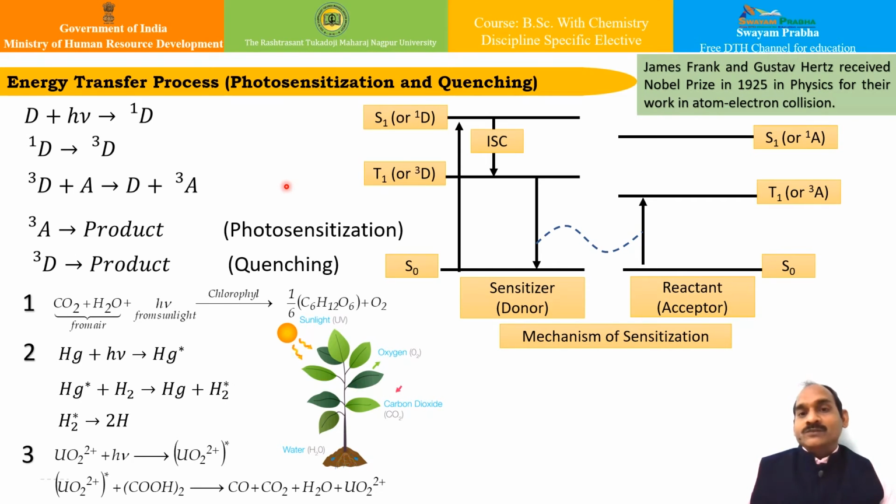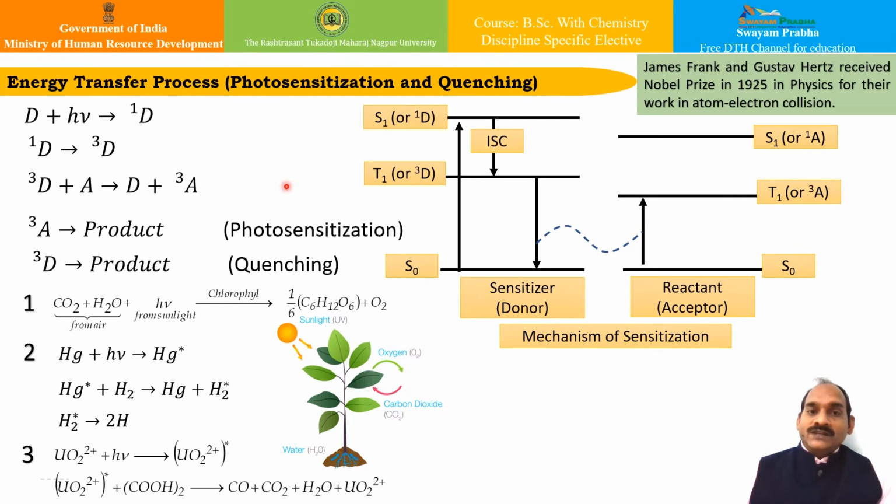This third substance usually does not undergo chemical change. It merely absorbs the light energy and then transfers the absorbed energy onto the reactant, so that the photochemical reaction starts, isn't it? Whenever such a process starts, it is known as photosensitization, and the substance which transfers the absorbed energy to the reactant is known as the photosensitizer. You can say that this photosensitizer simply acts as a carrier of energy.